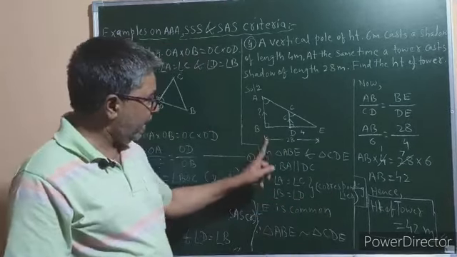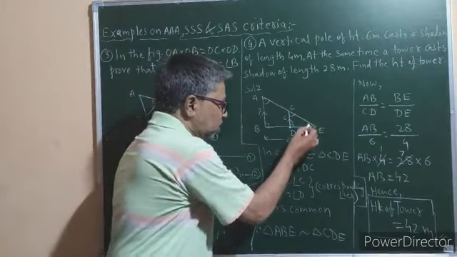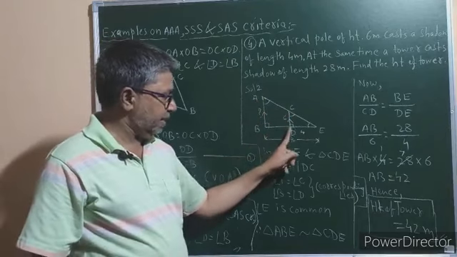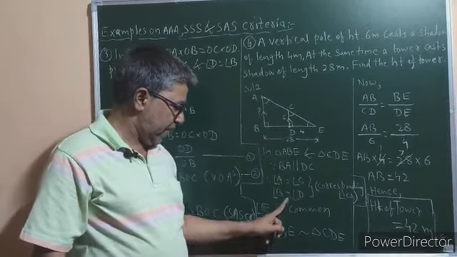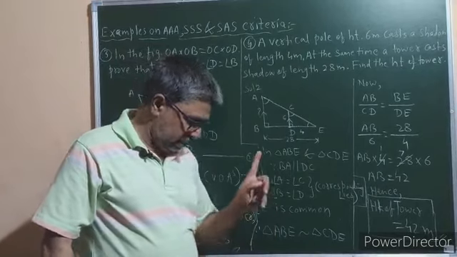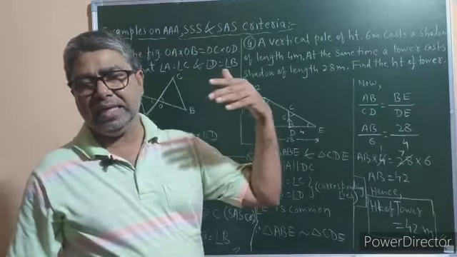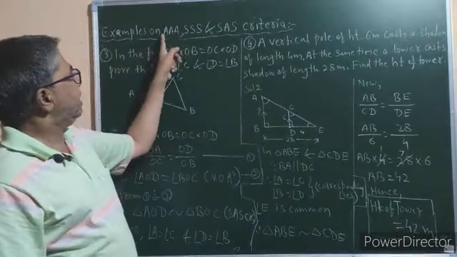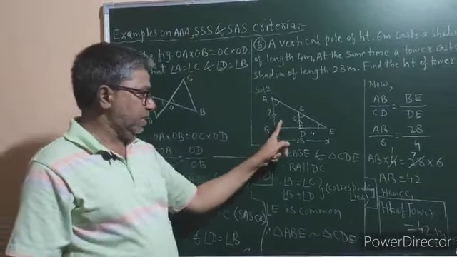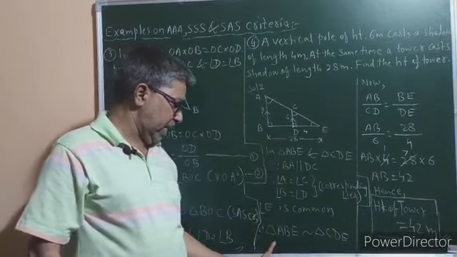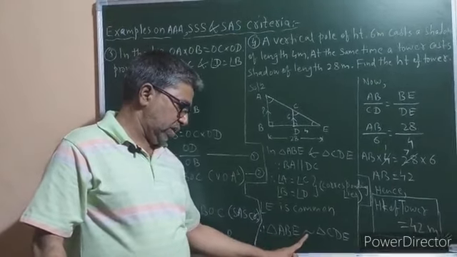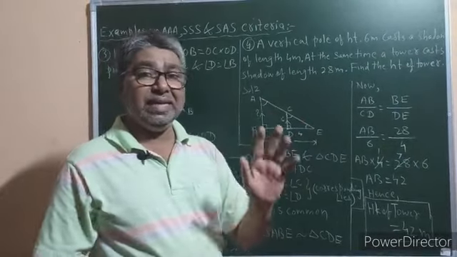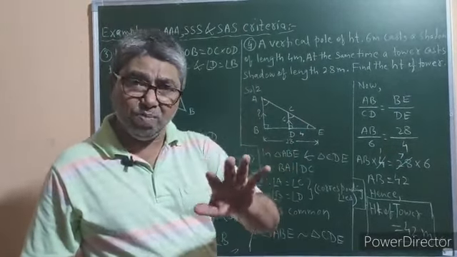Angle E is common to both triangles, triangle ABE and triangle CDE. If the angles of one triangle are equal to the corresponding angles of the other triangle, then according to the AAA criterion, these two triangles are similar. Therefore triangle ABE is similar to triangle CDE. If two triangles are similar, then their corresponding sides are in proportion.